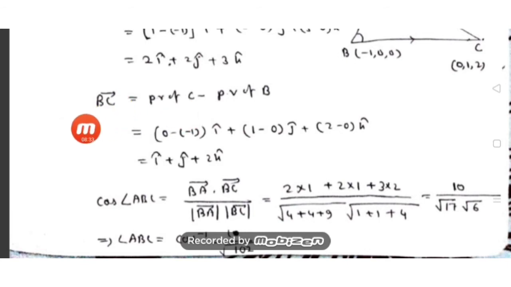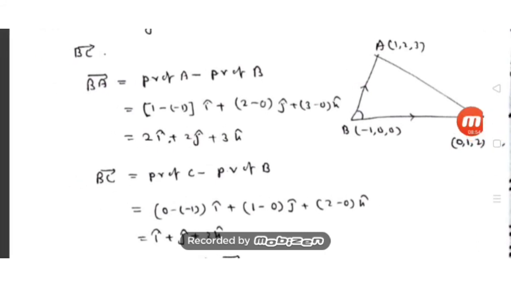Subtract the position vectors; I have done the calculation directly. 0 minus 1 is the I cap coefficient, 1 minus 0 is the J cap coefficient, and 2 minus 0 is the K cap coefficient. On calculation we got plus 1 I cap plus 1 J cap plus 2 K cap. So we got the values of BA and BC.